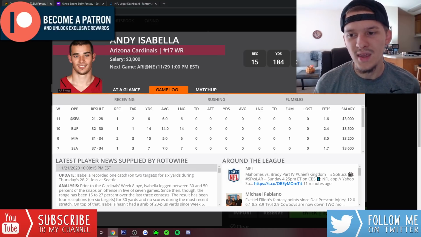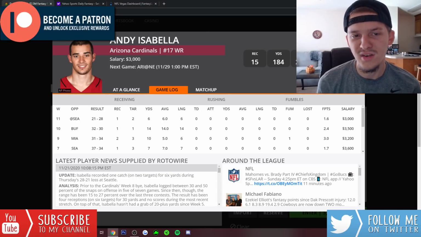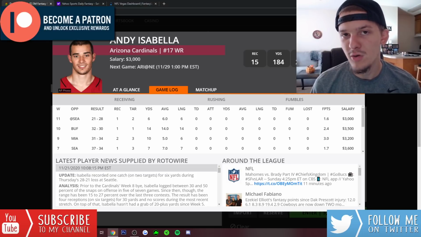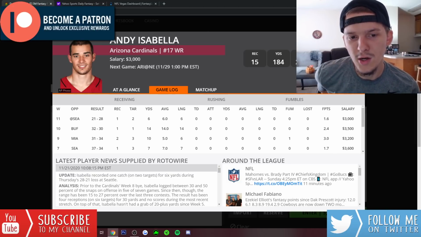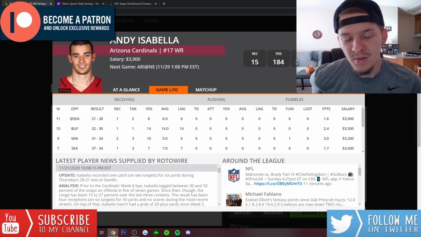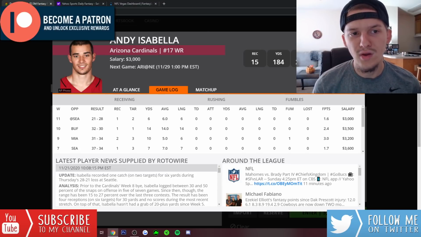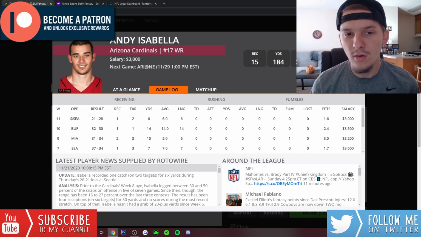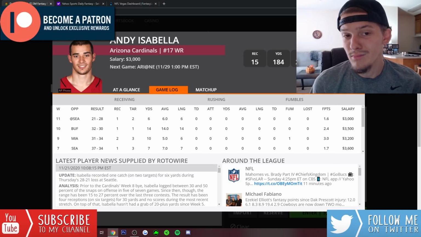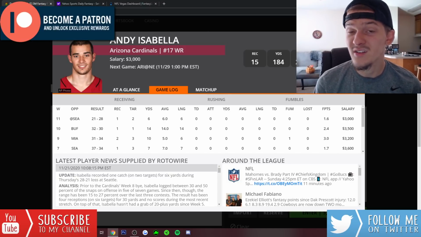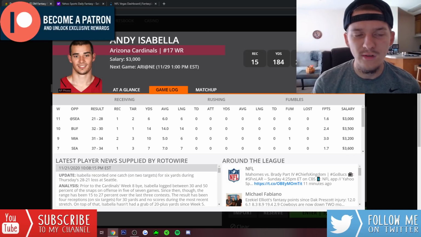We've seen this year that he hasn't really been able to get on the field because he's been the fourth string receiver. He's behind Hopkins, Kirk, and Fitzgerald in the pecking order. But now with Fitzgerald out, I do expect him to play on three wide receiver sets. I do expect him to pretty much be their slot receiver. And potentially with Stephon Gilmore shadowing DeAndre Hopkins and fighting with him all game, maybe we see Hopkins struggle a bit to get open against Gilmore. I don't think that's going to be the case, but maybe we see Hopkins struggle a bit with Gilmore on him, and we see more targets go the way of Christian Kirk and Andy Isabella.